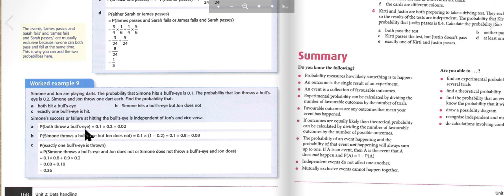The probability that both throw a bullseye is 0.1 times 0.2, which is 0.02. The probability that Simon throws a bullseye but John does not is 0.1 times 1 minus 0.2, which is 0.08. The probability that exactly one bullseye is thrown is the probability that Simon throws a bullseye and John does not, or Simon does not throw a bullseye and John does, which is 0.1 times 0.8 plus 0.9 times 0.2, which is 0.26.